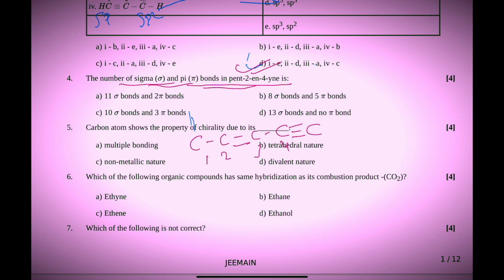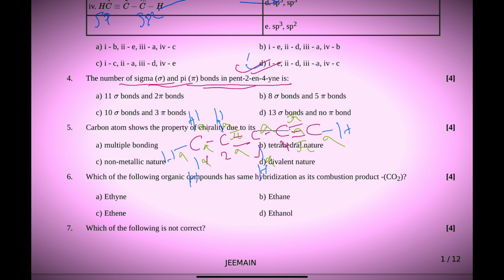Here hydrogen. Also here one hydrogen, also here one hydrogen. So how many sigma bonds and pi bonds? Here sigma, here also sigma, here pi sigma. Also here sigma, pi sigma.